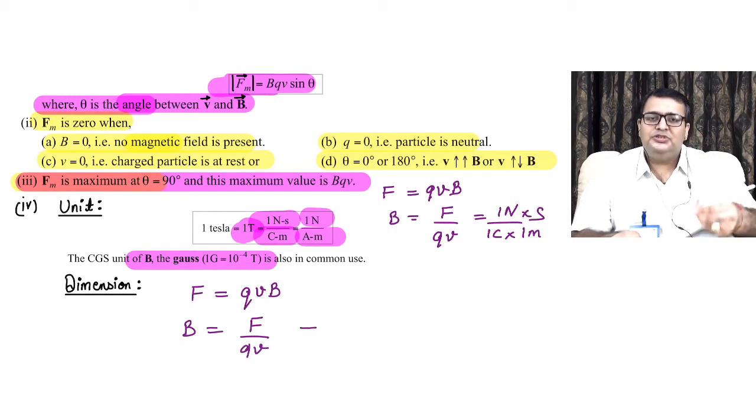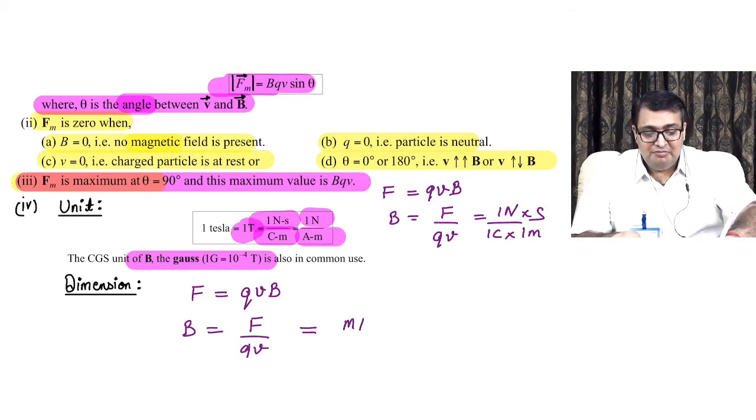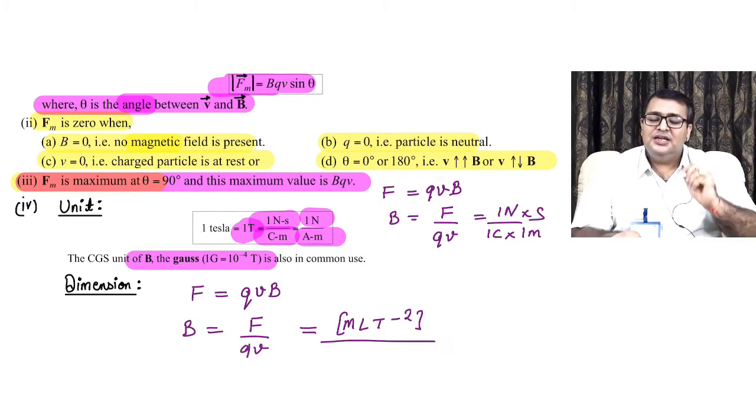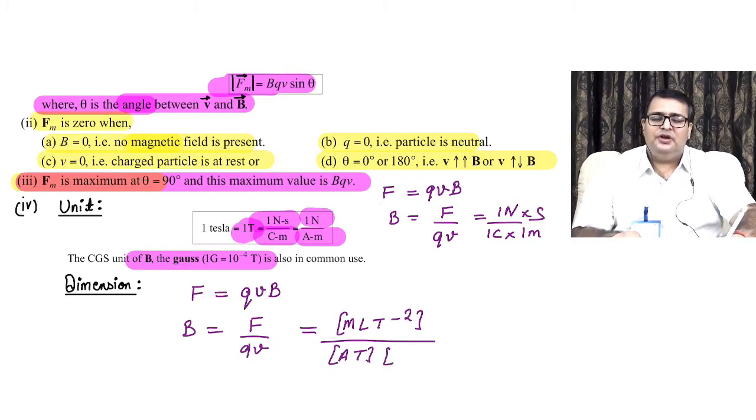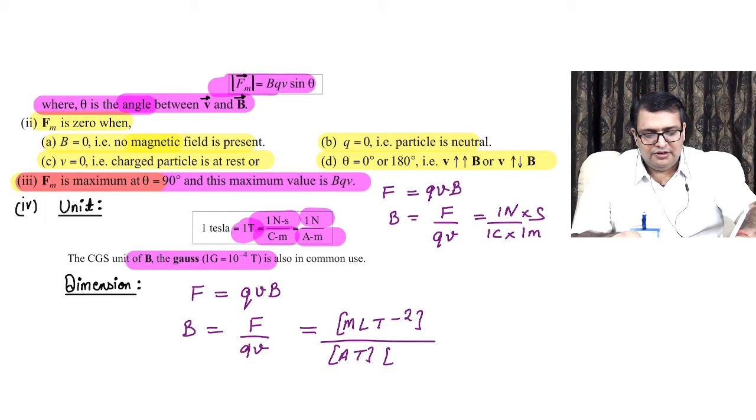Now we're going to put the dimensions of force. What is the dimension of force? Sir, M L T minus 2. Very good. This is the dimension of force. Can you tell me what is going to be the dimension of charge? Sir, Q is equal to I into T. So I has dimension ampere, T time. Okay, Q has the dimension A T. Now we have velocity. Velocity is in meter per second, L T minus 1. Very good. So this is the dimension of velocity.